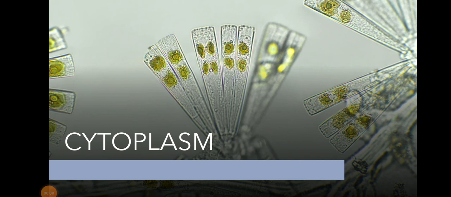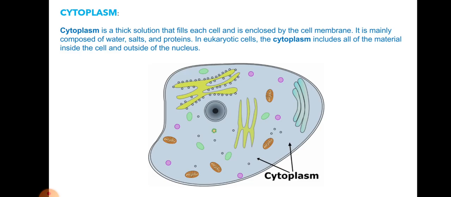So today's topic is cytoplasm. What is cytoplasm? Cytoplasm is a thick solution that fills each cell and is enclosed by the cell membrane. It is mainly composed of water, salt, proteins. In eukaryotic cells, the cytoplasm includes all the material inside the cell and outside the nucleus.